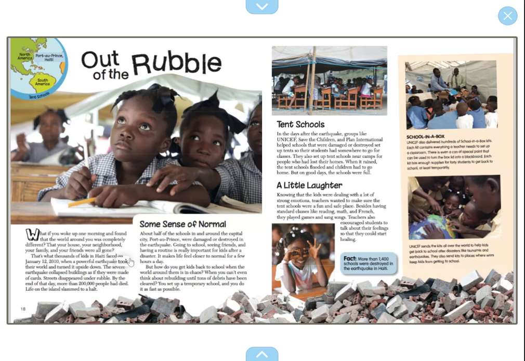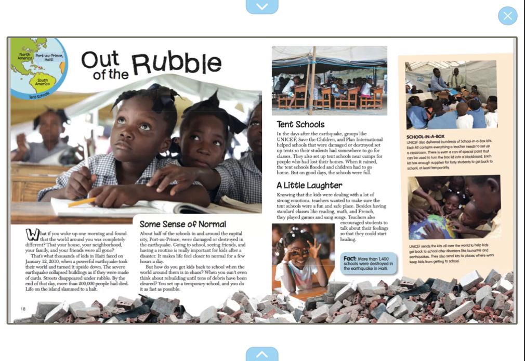What if you woke up one morning and found that the world around you was completely different? That your house, your neighborhood, your family, and your friends were all gone. That's what thousands of kids in Haiti faced on January 12th, 2010, when a powerful earthquake took their world and turned it upside down.